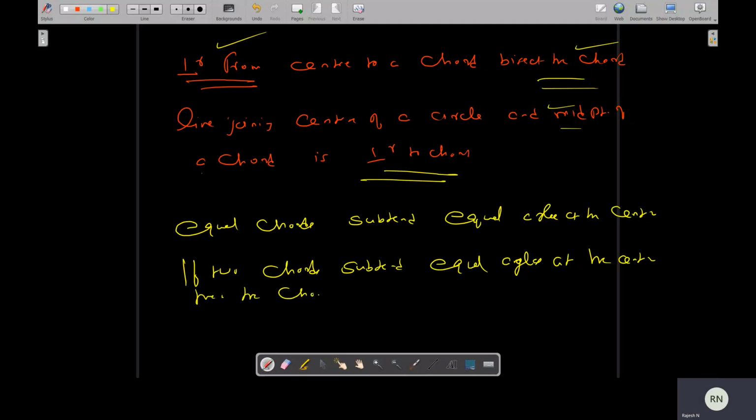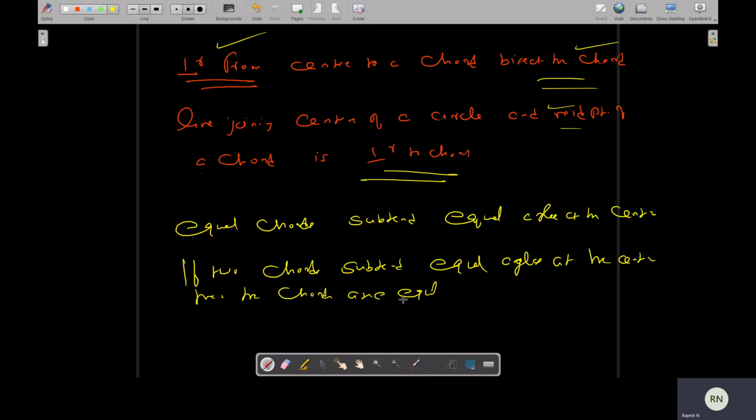So here equal chords are given, and you have to show that they subtend equal angles at the center. Here equal angles subtended at the center are given, and you have to show that the chords are equal. This is the difference between a theorem and its converse.